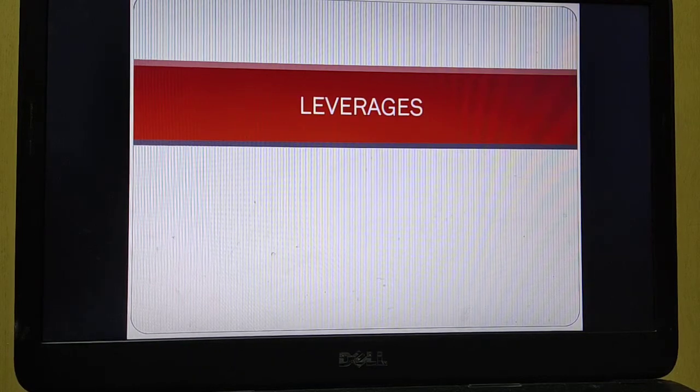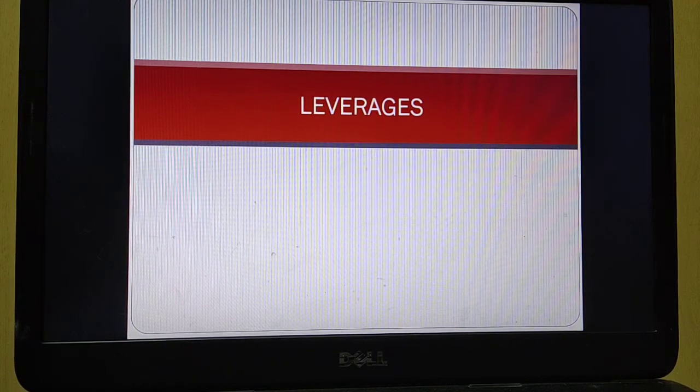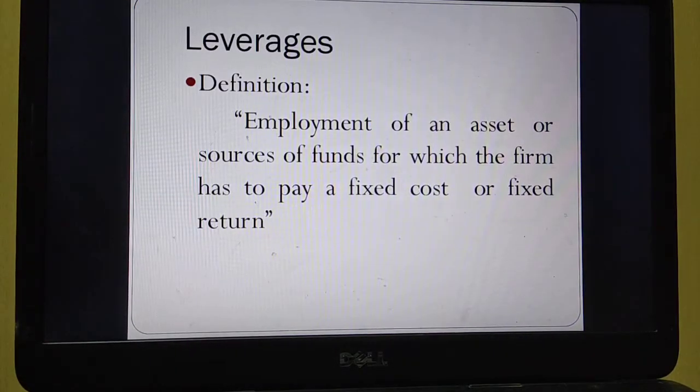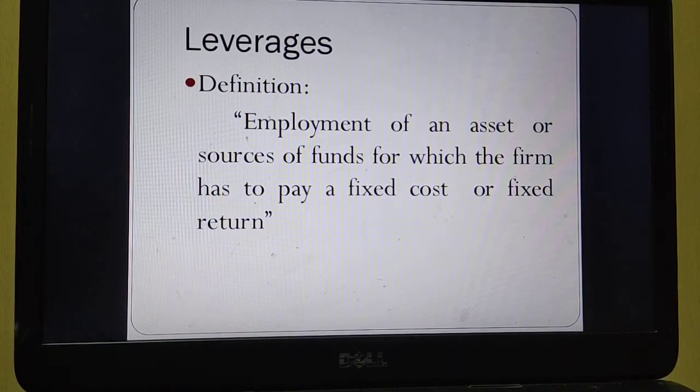Hello students, today I am going to deal with theoretical aspects in leverages. Actually, the leverage term relates to a lever, in the sense that a lever is used for pulling a heavy object up. In the same way, leverage is the term used in financial management to increase the earnings per share or to increase the earnings of the company. That is why the term leverages is used.